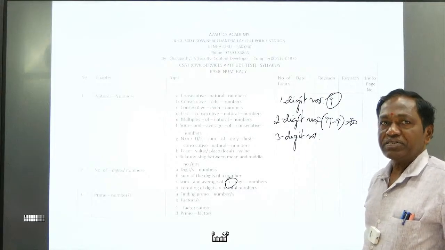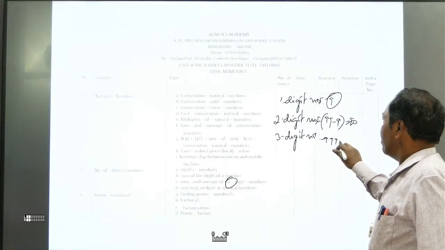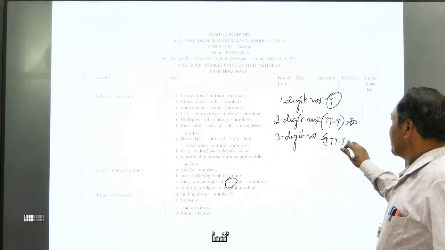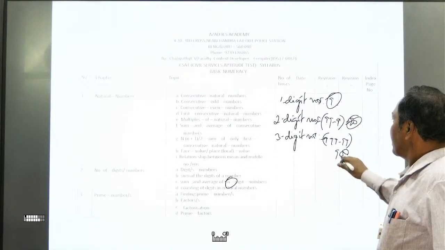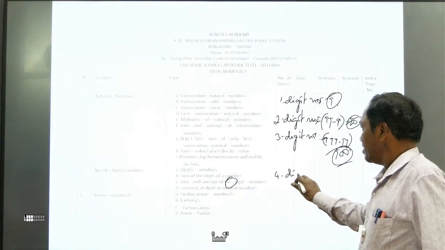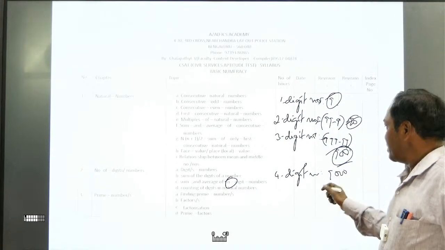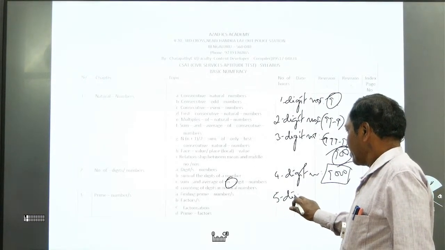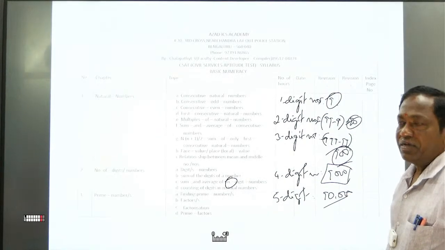And how many 3-digit numbers are there? The largest 3-digit number is 999, minus up to 99 which should be subtracted. It means 900. So 9, 90, 900, it will go like that. How many 4-digit numbers are there? 9,000. And how many 5-digit numbers? 90,000.